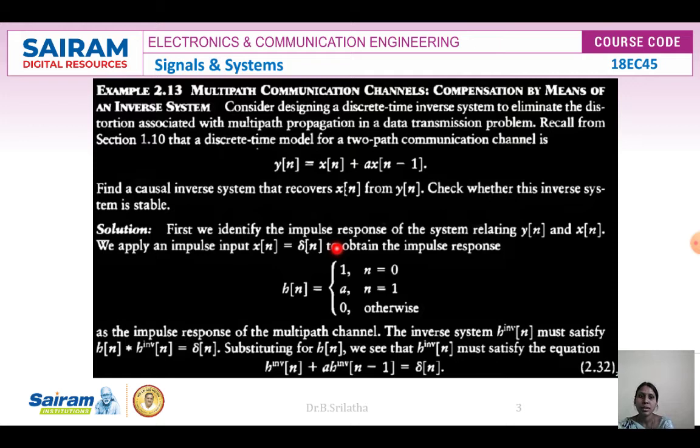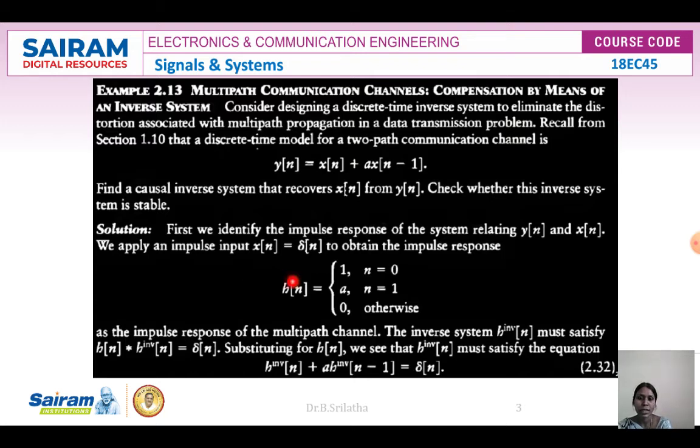In compensation by means of an inverse system, consider designing a discrete time inverse system to eliminate the distortion associated with multipath propagation in a data transmission problem. For that, we are going to recall the discrete time model for the two path communication channel, that is y of n is equal to x of n plus a into x of n minus 1. Now, finding the causal inverse system that recovers x of n from y of n, we are also going to check whether the inverse system is stable or not.